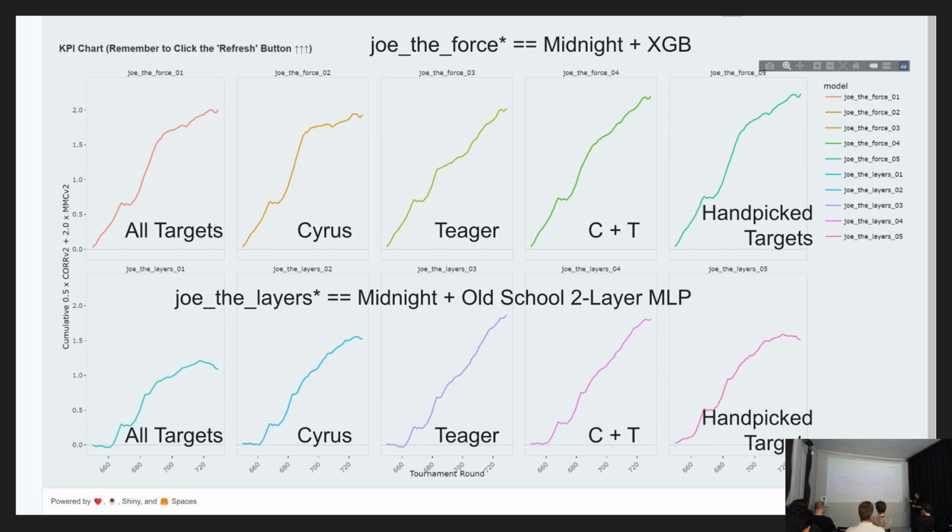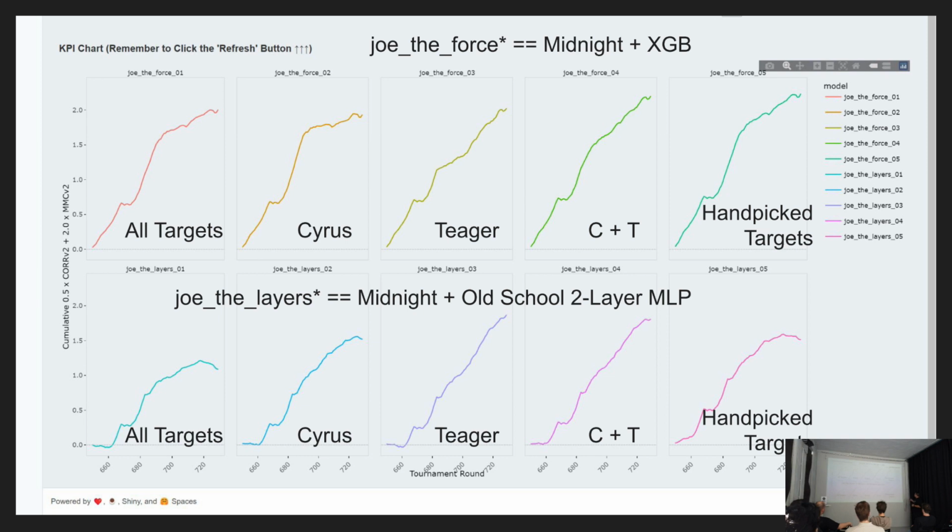So if you go back to the top first, I got 5 models, right? The second one here is always Cyrus. That's XGBoost or neural network trained using just the Cyrus target. The third one here is Tiger, again the same algorithm, just using the one target without any ensembling. The fourth one is the one that I want to see, the Cyrus and the Tiger. It's actually better than either of them.